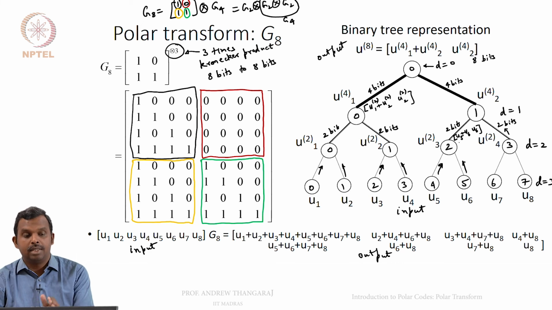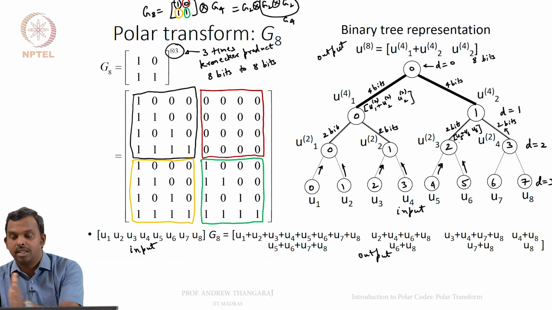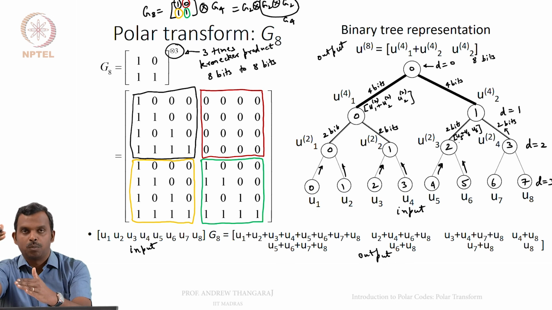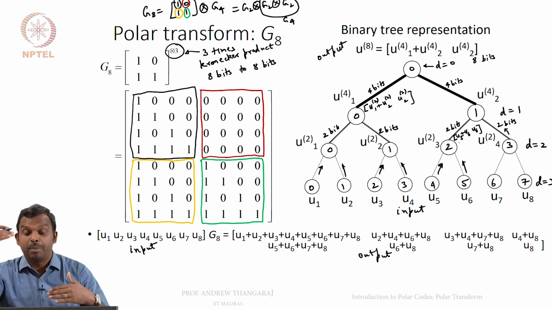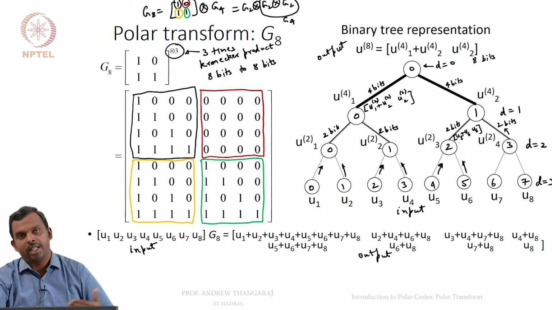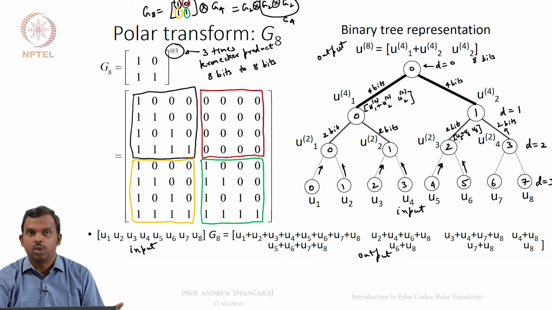Okay. So, this polar transform for any n, it could be G2 or G4 or G8 or G16. You can see how you can do G16. You take 2 such things, you have these 2 8 bits coming in, you combine them, you get 16 bits out. So, you have 16 leaves at the bottom, and it will be a depth 4 tree, and you will have a binary tree representation.